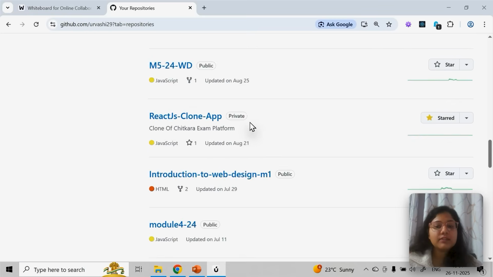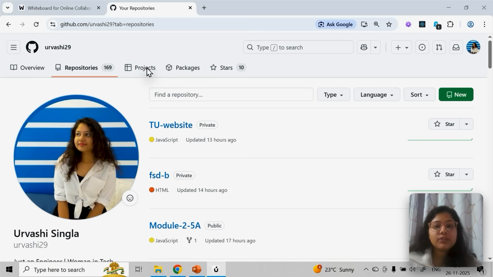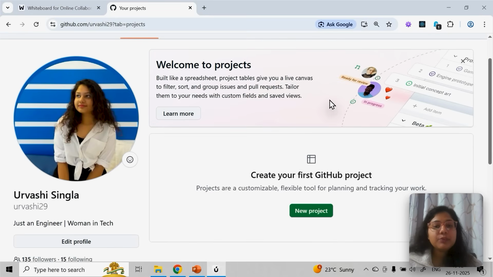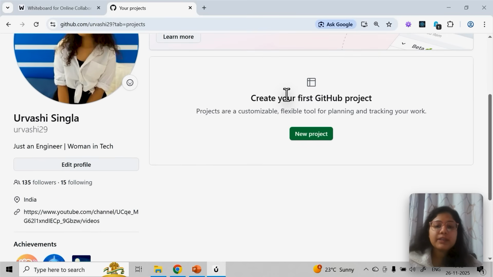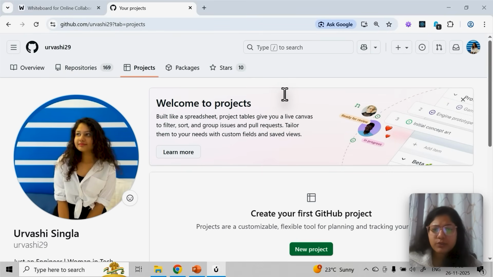Okay, so this is the main idea here. Then next you have projects. Projects is basically for the organization level. Complete projects you create, it's like a complete folder which we use at enterprise level, business level. For now you can ignore it.